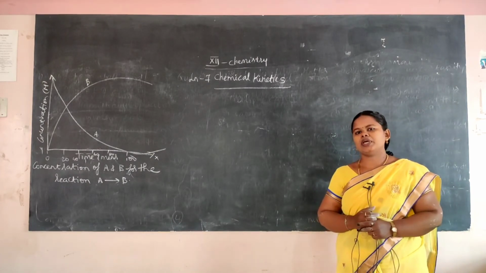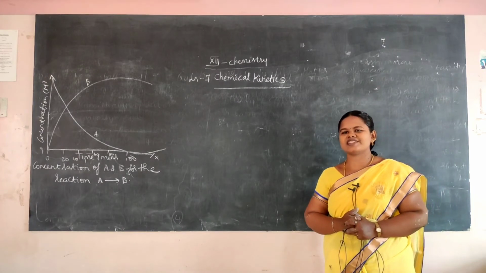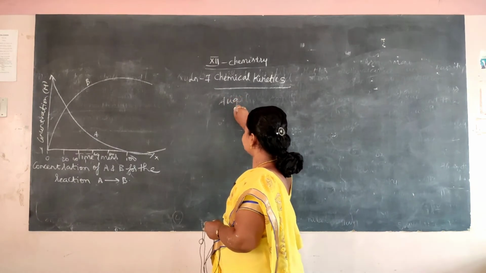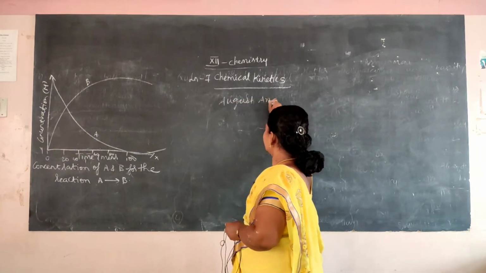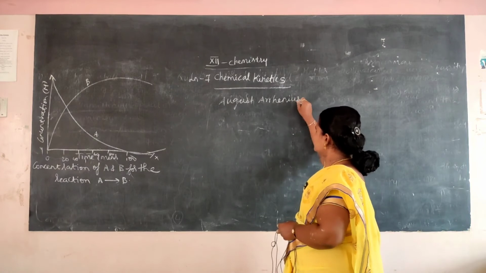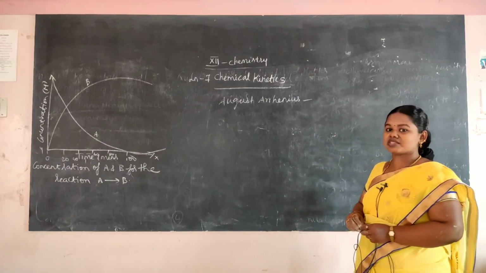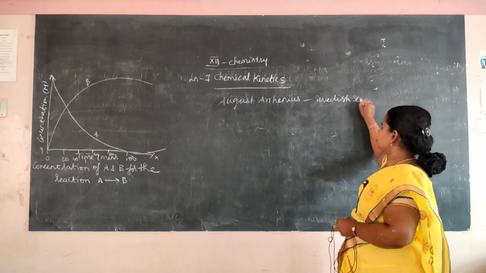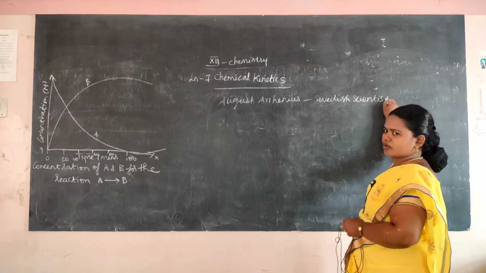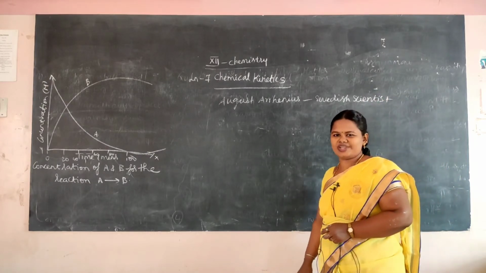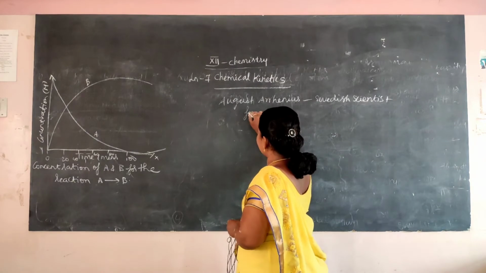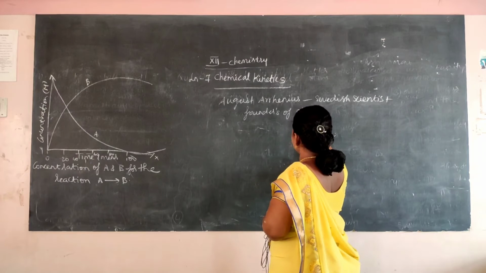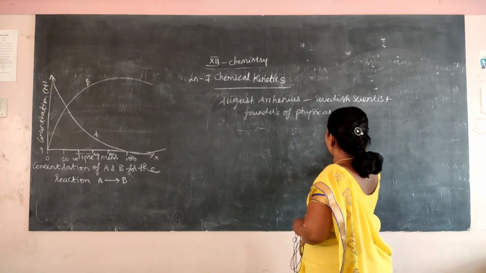Here our scientist of interest is Svend August Arrhenius. He is one of the Swedish scientists. He is a Swedish scientist, and he is one of the founders of physical chemistry. So Arrhenius is one of the founders of physical chemistry.